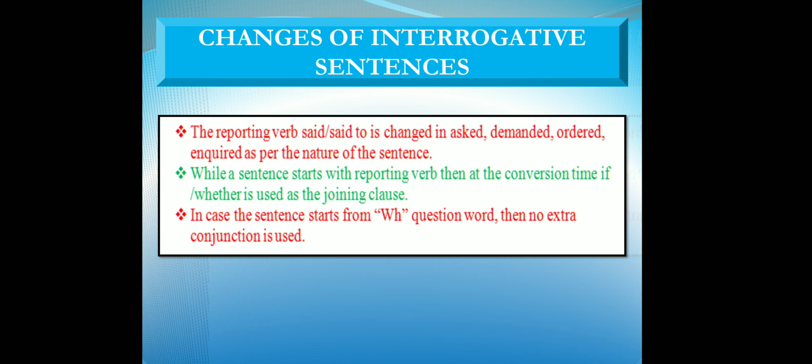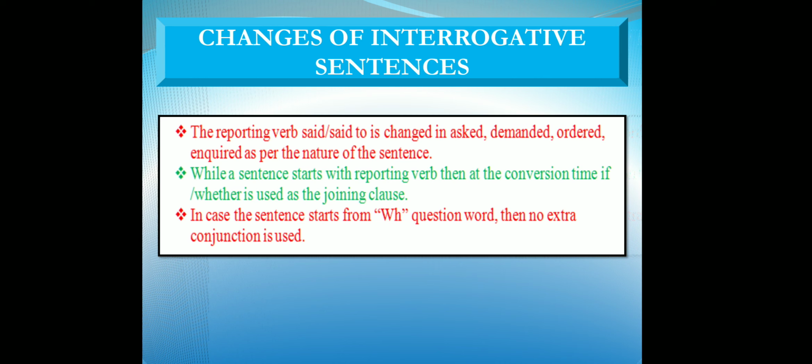Changes. Now we have discussed the simple sentences. Now come to interrogative sentences. The reporting verb "said to" is changed into asked, demanded, ordered. Earlier we were changing "said to" into told. In interrogative sentences we will change according to that: asked, demanded, ordered, inquired, as per the nature of the sentence.